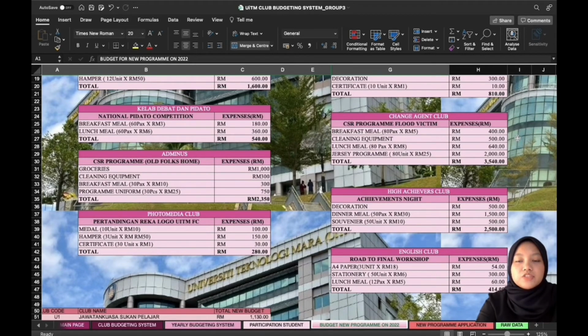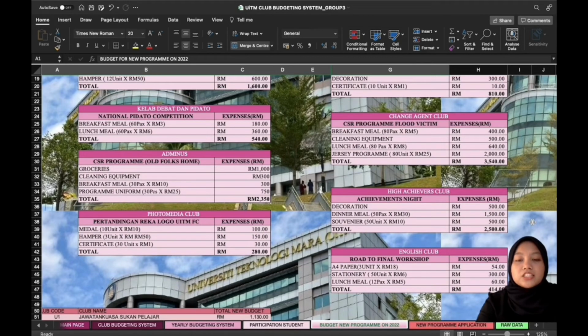Next, the High Achievers Club will be handling Achievements Night, which consists of some decoration, dinner meal, and also souvenirs for the people involved in this program, and it will cost 2,500 ringgit Malaysia.